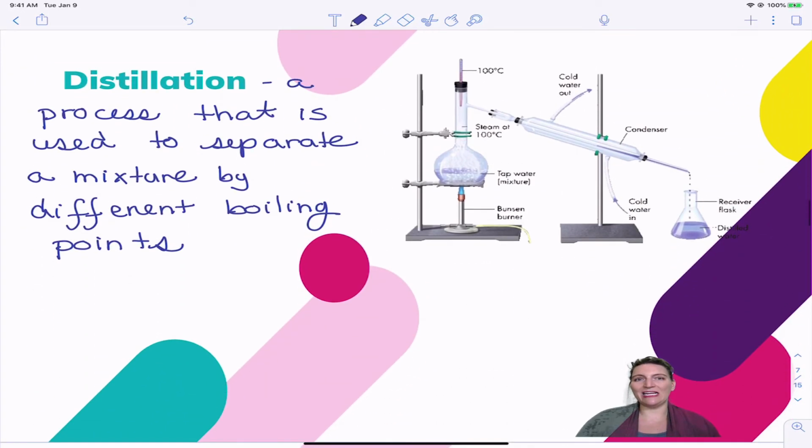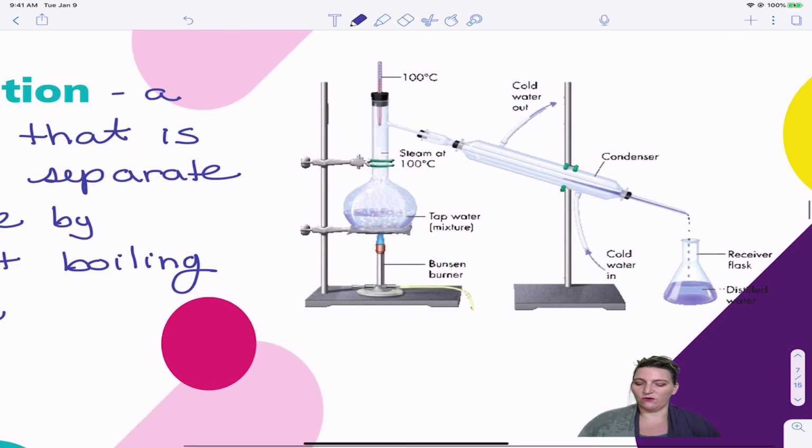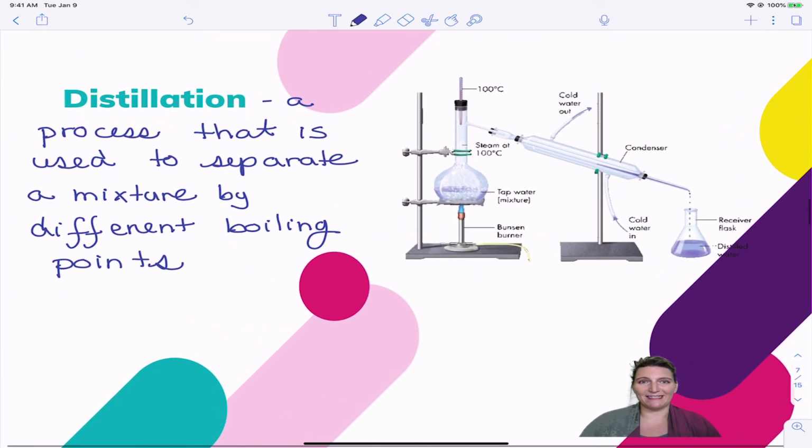Okay. Distillation. If you've ever heard of distilled water, this is how they make distilled water. This is a process by which you separate two compounds because they have different boiling points. In this picture here, pause and write down the definition. In this example, you have tap water. And tap water we think of as just water, but there are also some compounds that may be in the tap water that were used to clean it, to sanitize it.